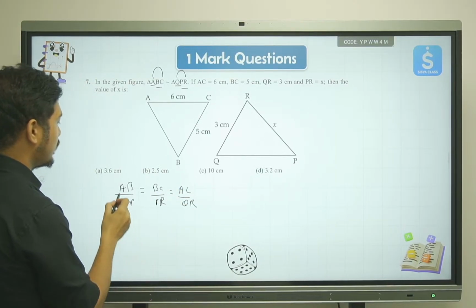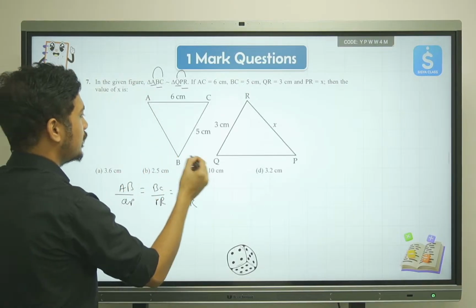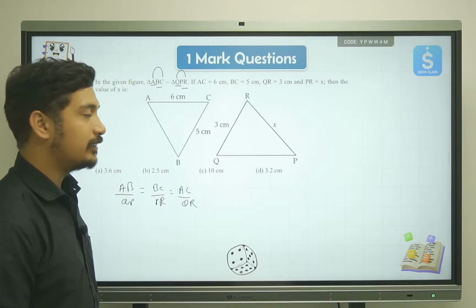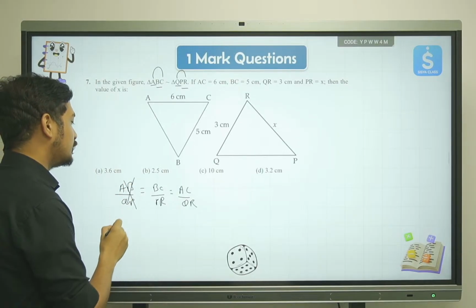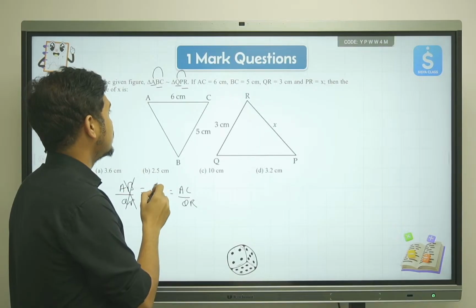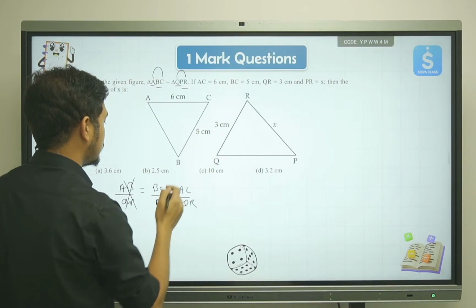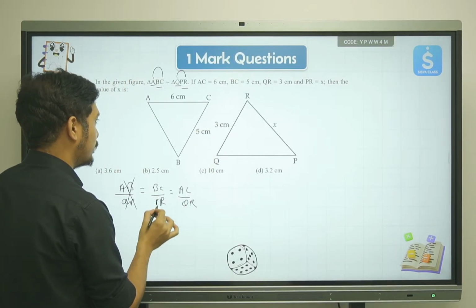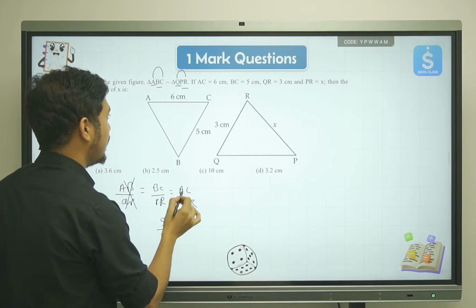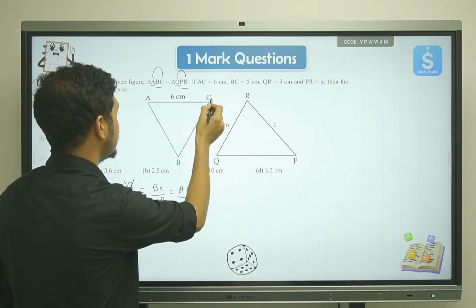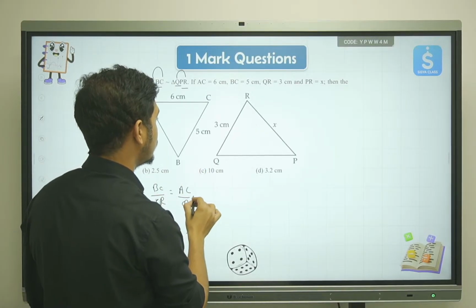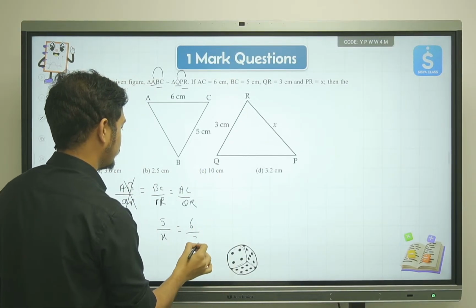Now AB and QP, in both places we don't have any value, nor do we need to find any value. Therefore this fraction is not useful for us in this question. Then we have BC. The value of BC is 5, so I'll write 5 upon PR, which is X. AC is 6, so I'll write 6, and QR is 3.